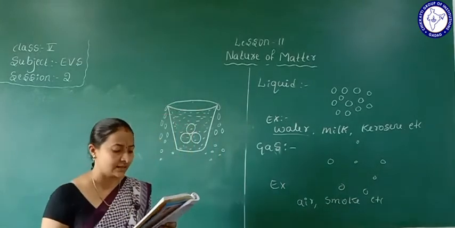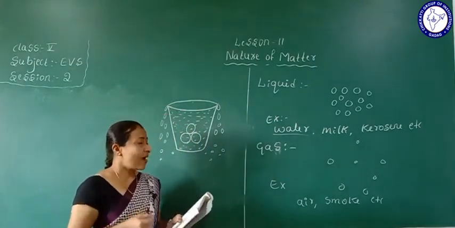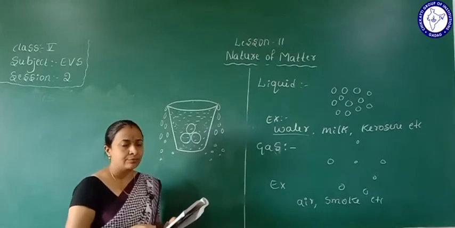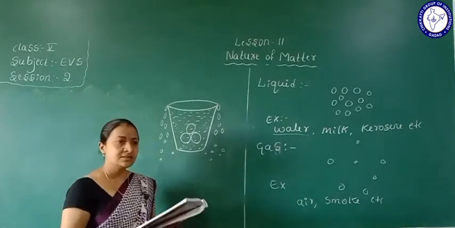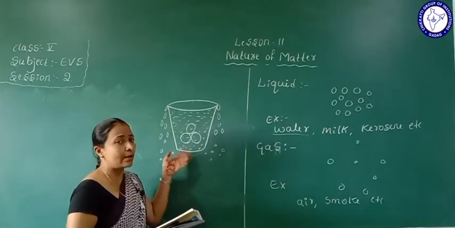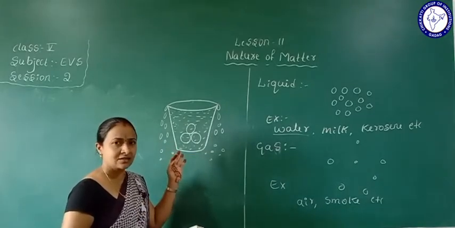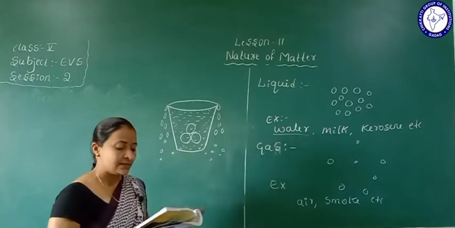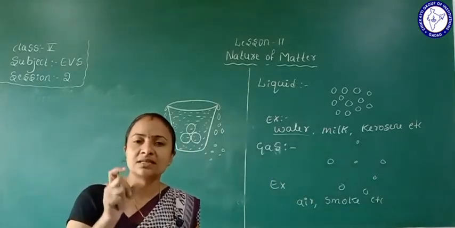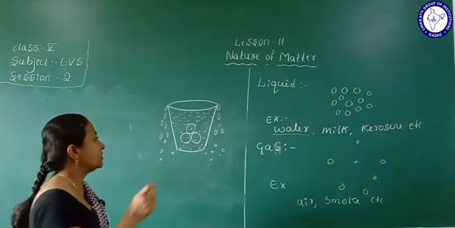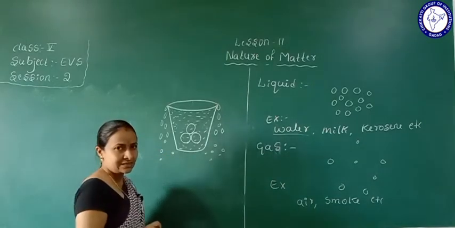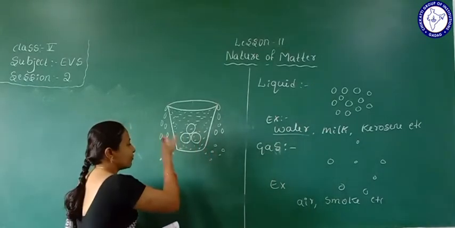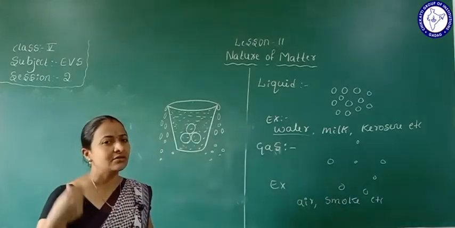They are asking, think and write. Why did the water fall down? Because there is no space in the glass. Is there any space in the glass? No, the glass is completely filled. So the marbles need space in the glass, but no space is there, so that much water falls down.